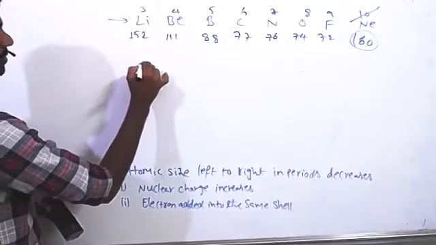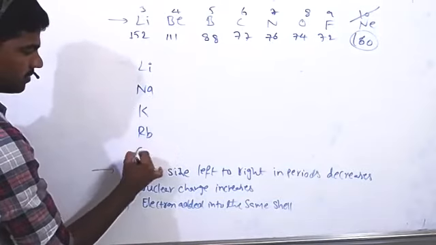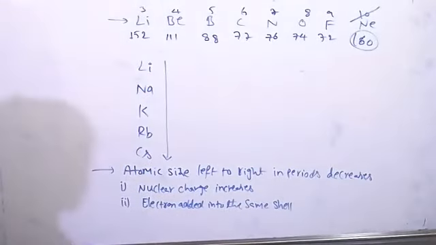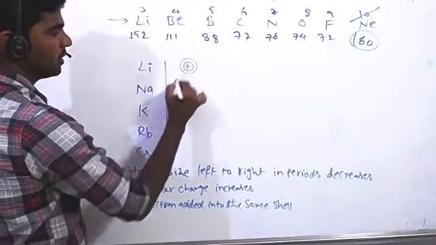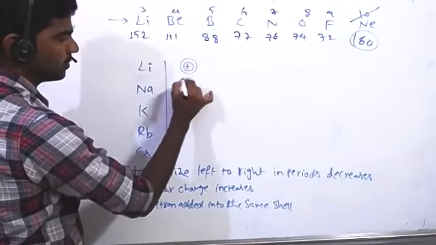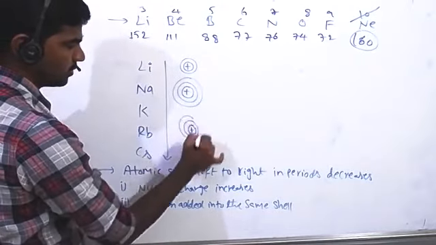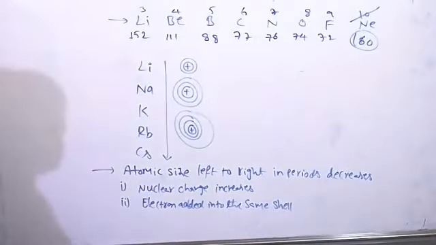Now in groups, writing for the first group elements: lithium, sodium, potassium, rubidium, and cesium. Down the group, the size of the atom increases because the number of shells increases. Lithium has only 2 shells, sodium has 3 shells, potassium has 4 shells, rubidium 5 shells, cesium 6 shells. That's why the size of the atom increases down the group. Okay, next.